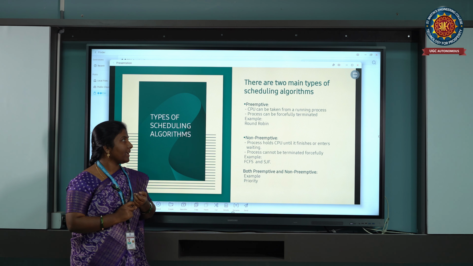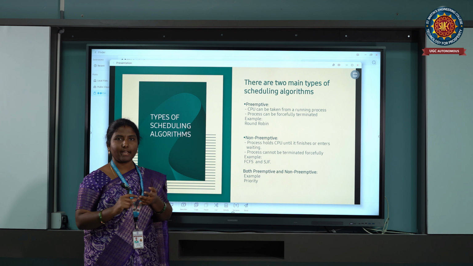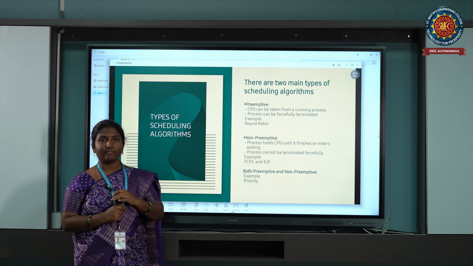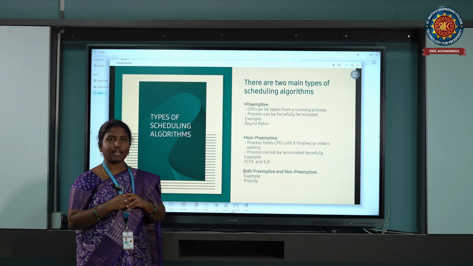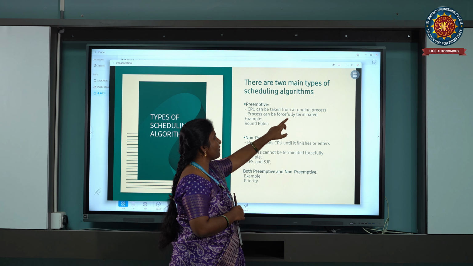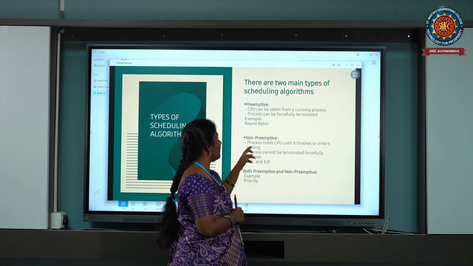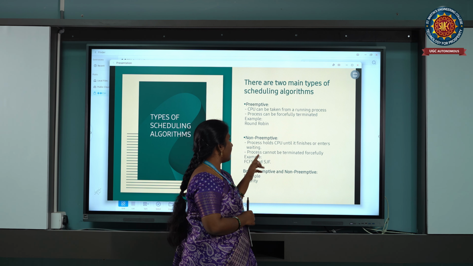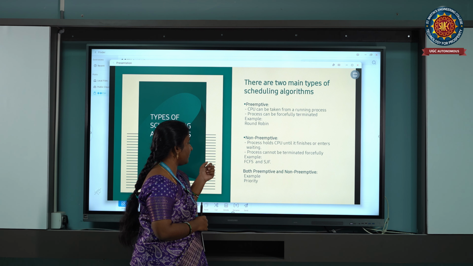Preemptive is nothing but we can forcefully stop the execution of the process which is under execution. That means if we want to stop a process forcefully and assign the next process, we can apply preemption. In the sense, we can forcefully stop the execution of the process for some time and resume it later. That is called preemptive. Non-preemptive means we cannot stop the execution of the process which is under execution until it finishes its burst time. This is the difference between preemptive and non-preemptive.